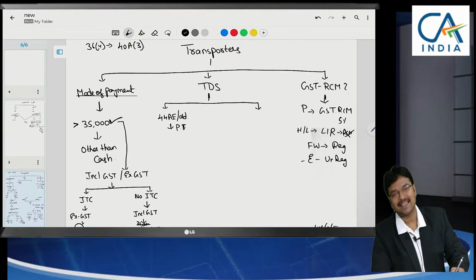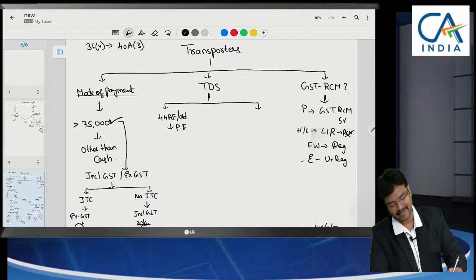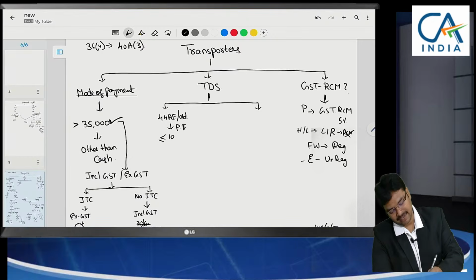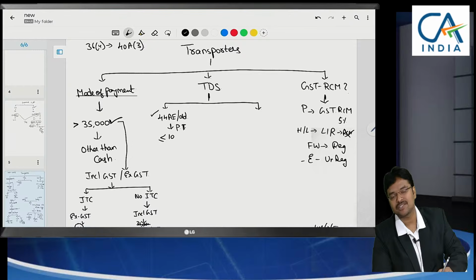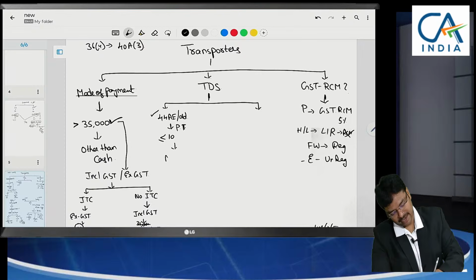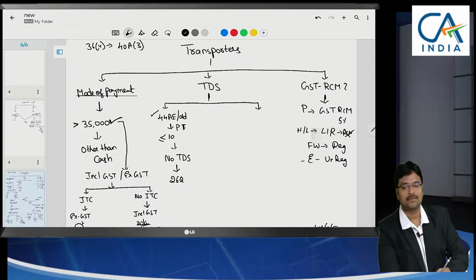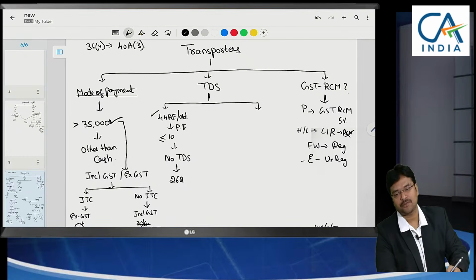For light goods vehicle and heavy goods vehicle, they have bifurcated and given a presumptive scheme, where the number of vehicles should not exceed 10 at any time during the year. The transporter can opt 44AE where he does not maintain appropriate books of accounts. He can offer that presumptive taxation. If he is opting this, then no TDS. However, payment details have to be shown in form 26Q. Earlier forms, new forms will be discussed in the next TDS provisions.